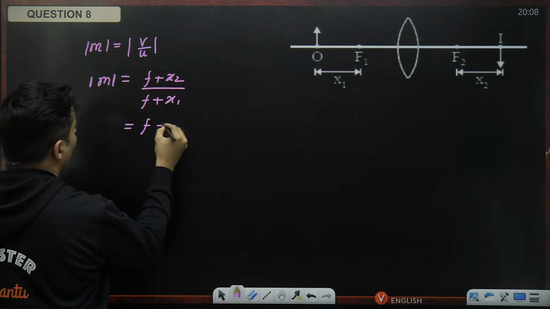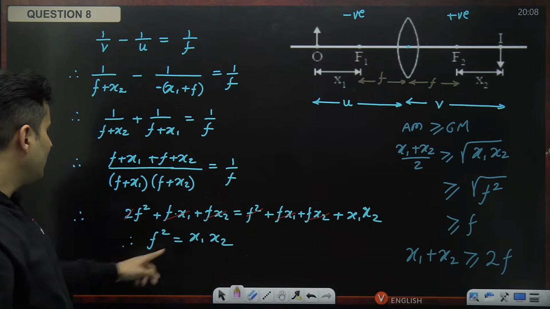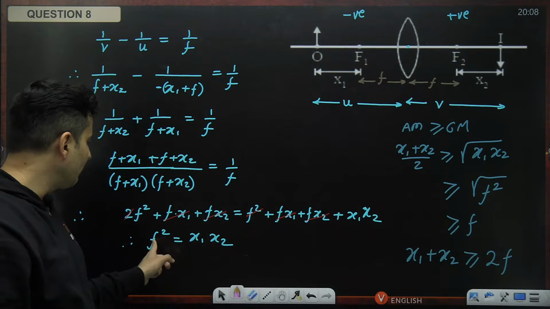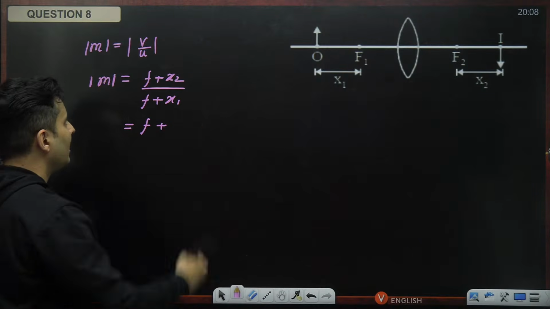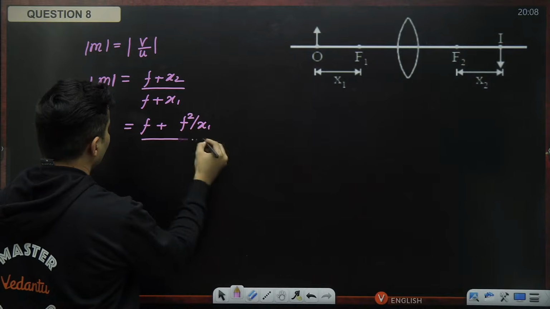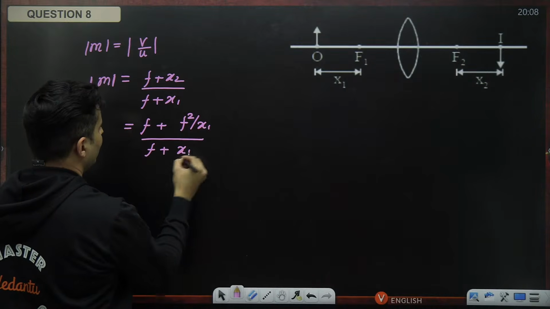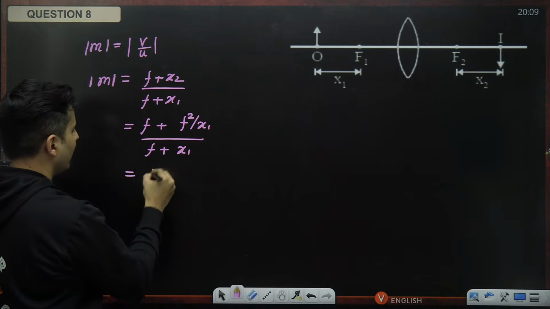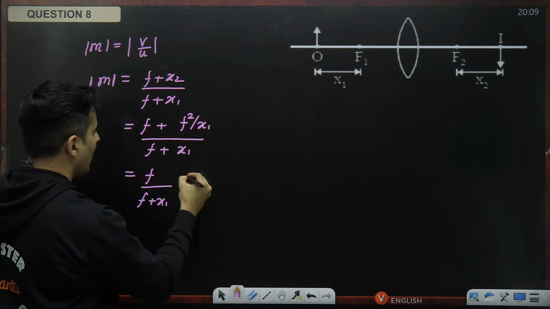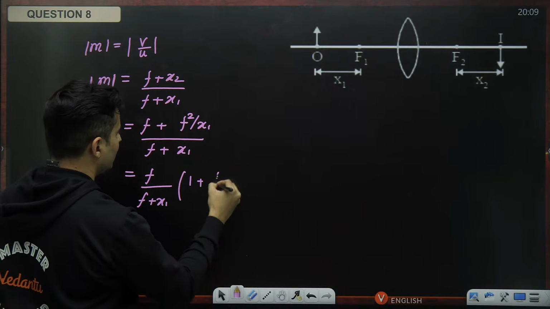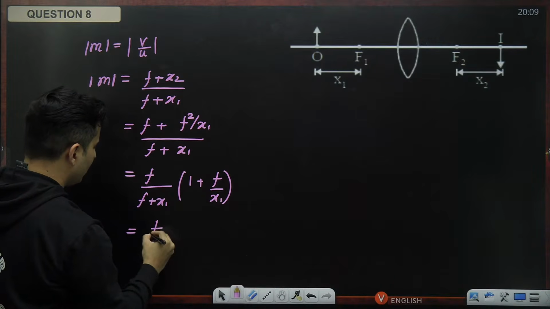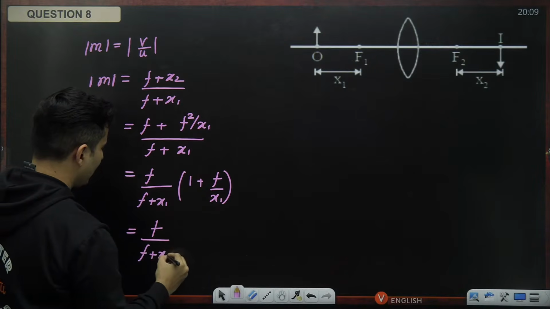Now, how about x2 and x1? If I have to substitute, x2 will be f square by x1, and f plus x1 as it is. Taking f common, I have 1 plus f divided by x1, which is f divided by f plus x1.